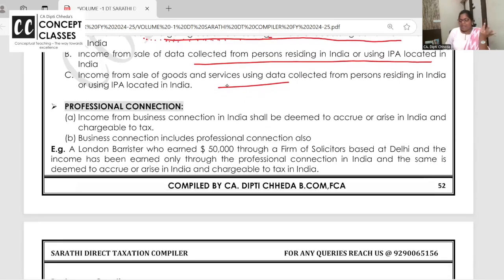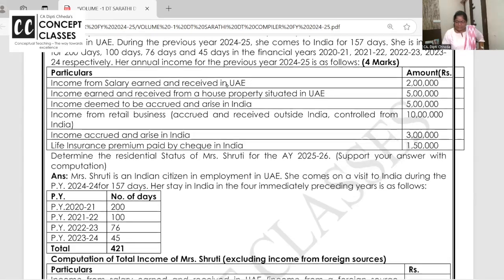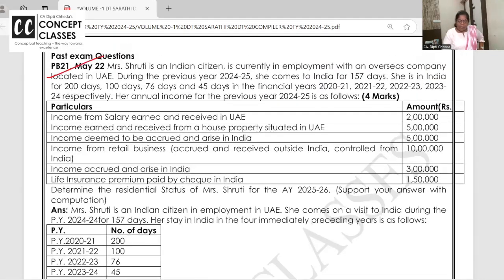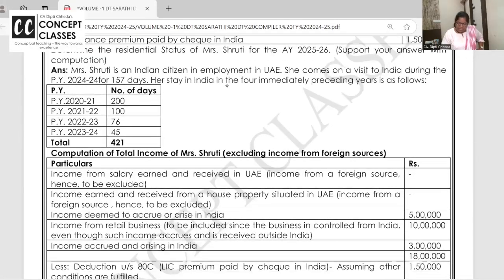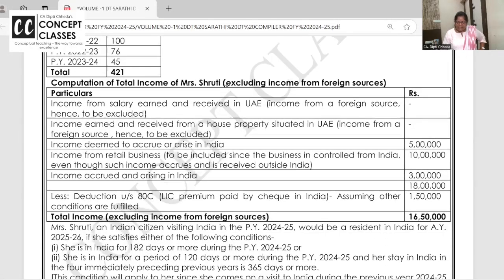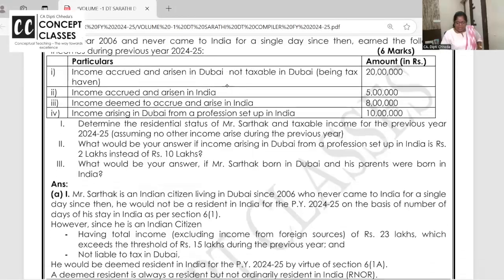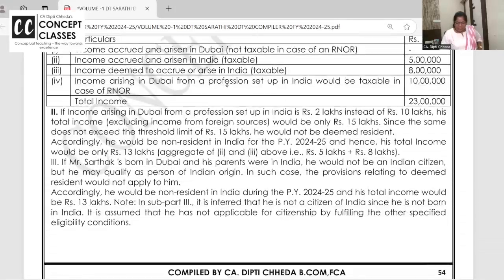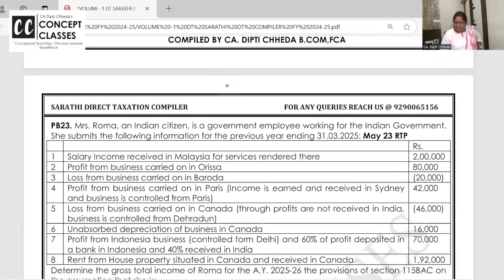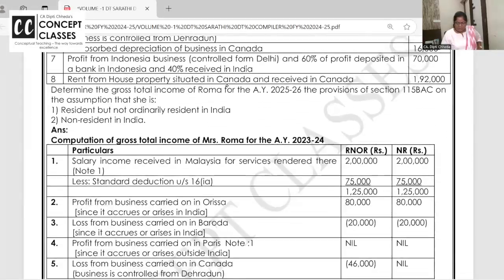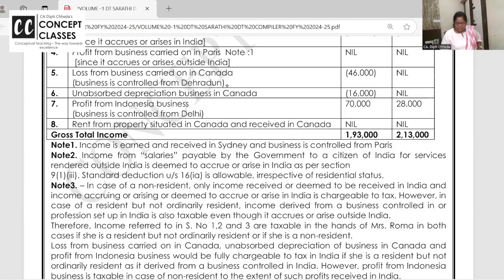Okay. Like business connection, we also have a professional connection. A barrister or advocate from London comes to Delhi, fights a case and goes. Whatever he has earned, he should pay the tax. These are all past exam questions. इतने अच्छे हैं. Decide the status and then tax the income. Can't say how good they are. All I have solved in detail. If I start solving, it will take so much of time, beta. But बहुत अच्छे हैं ये questions.